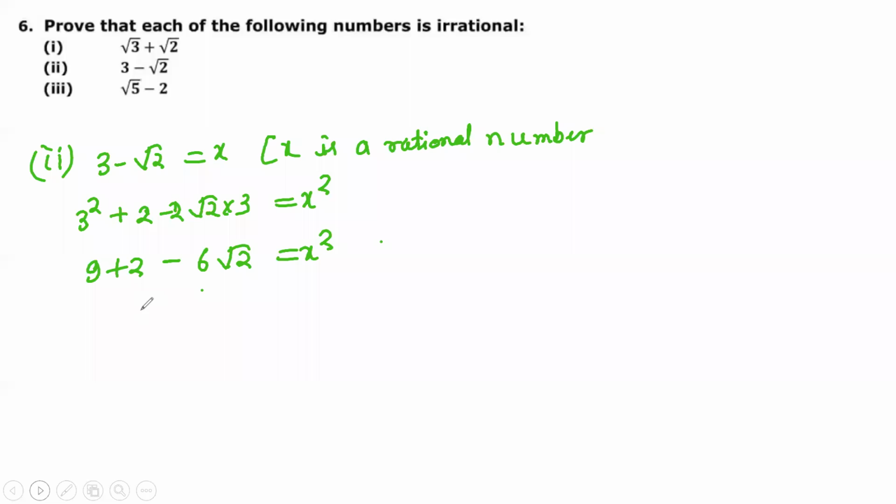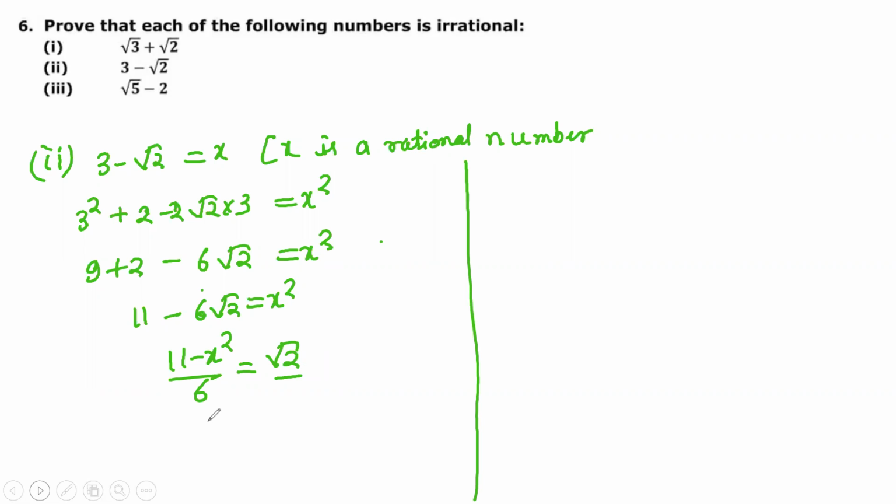Okay, and then what we'll do, this is 11 minus 6 root 2, that is x square. So 11 minus x square upon 6 is equal to root 2. So we can say root 2 is an irrational number, so 11 minus x square upon 6 is also an irrational number. So 11 minus x square is an irrational number, so x square is also an irrational number. But we have taken x as a rational number, so our assumption was wrong. So we can say it is the contradiction method that proves that x is an irrational number.